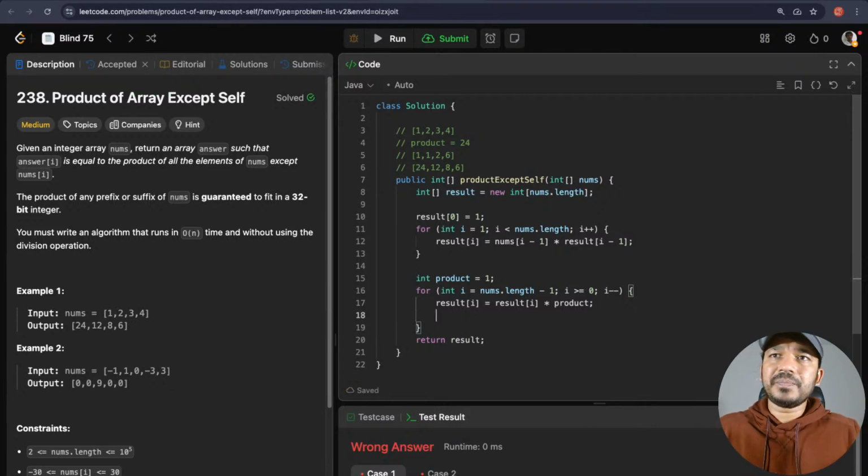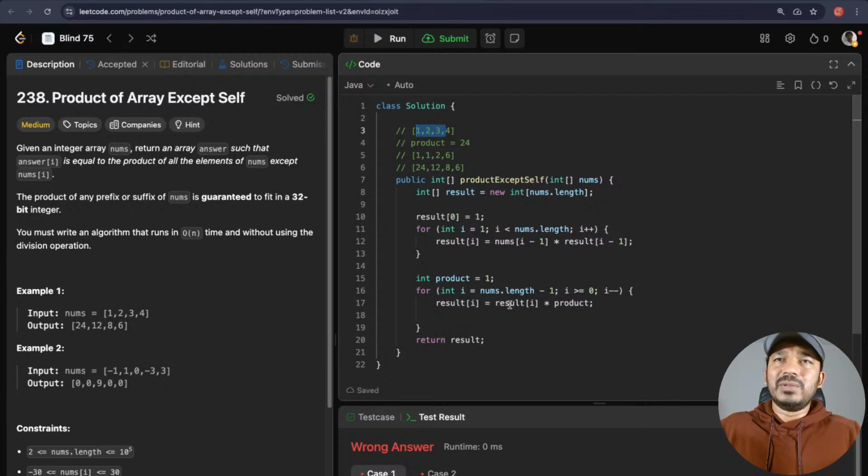And then why did we do that? Because I initialize product as 1, because we were calculating the product till now for all the elements in the first loop. For the last one, we calculated the product till now, which is 2 cross 3, 6. So we know that for the last index we already have the result in place. We just have to multiply it by 1. Okay, now the product would become this one.